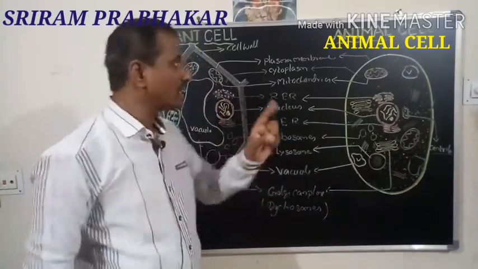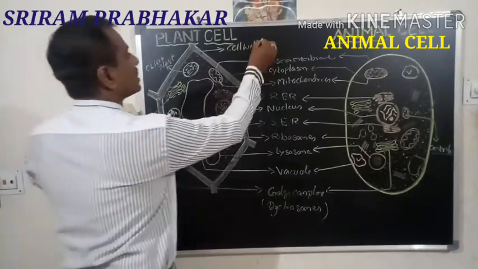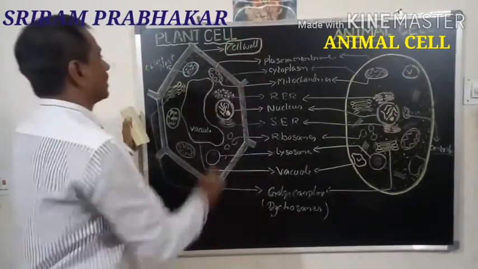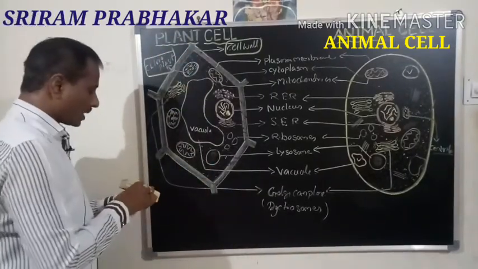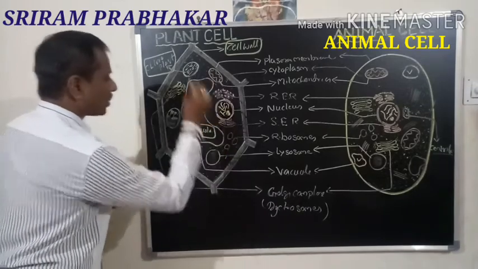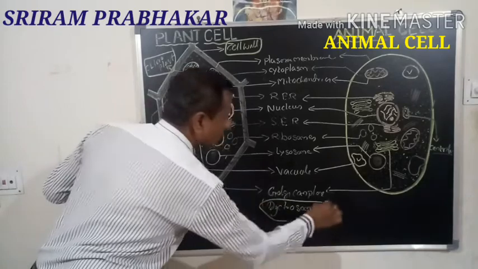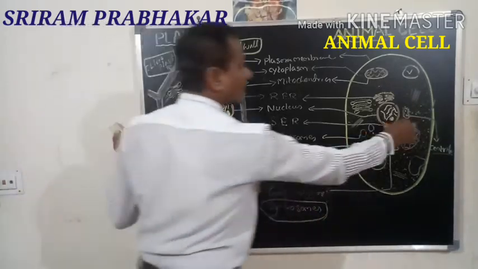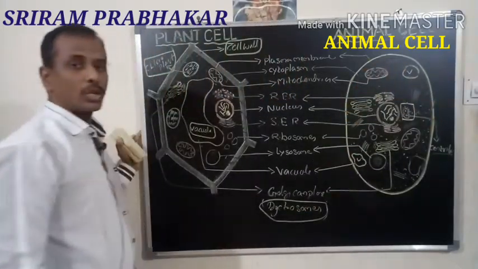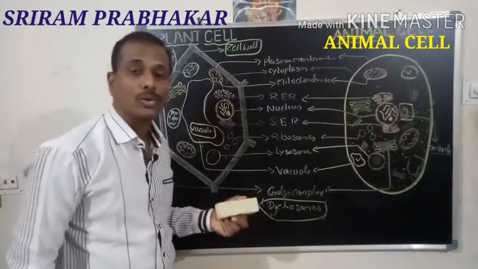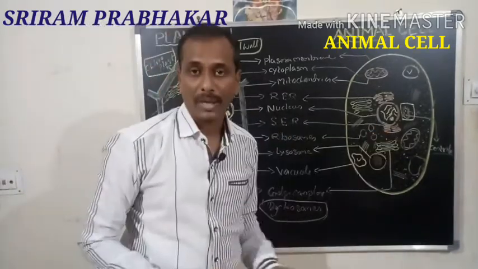What are they? First one in the differences is the cell wall. Second one is chloroplast. Third one is vacuole. Fourth one is dictyosomes. And fifth one, here in the animal cell, is the centriole or centrosome. These are the differences between the plant cell and animal cell.